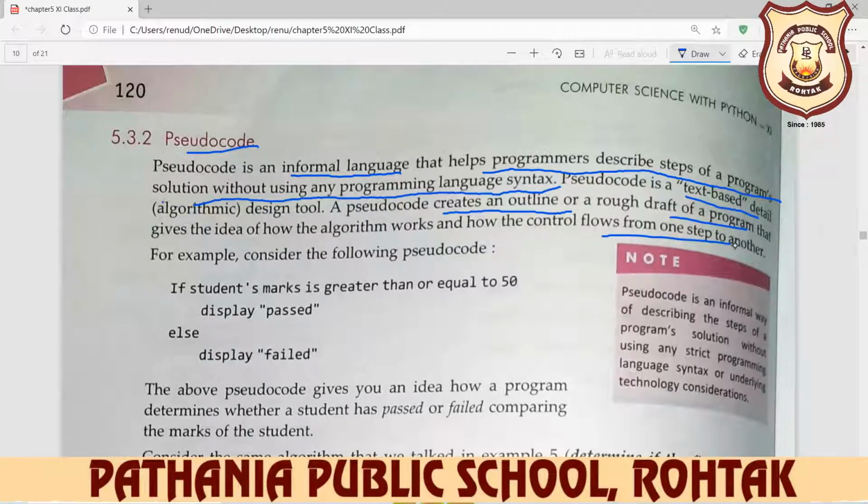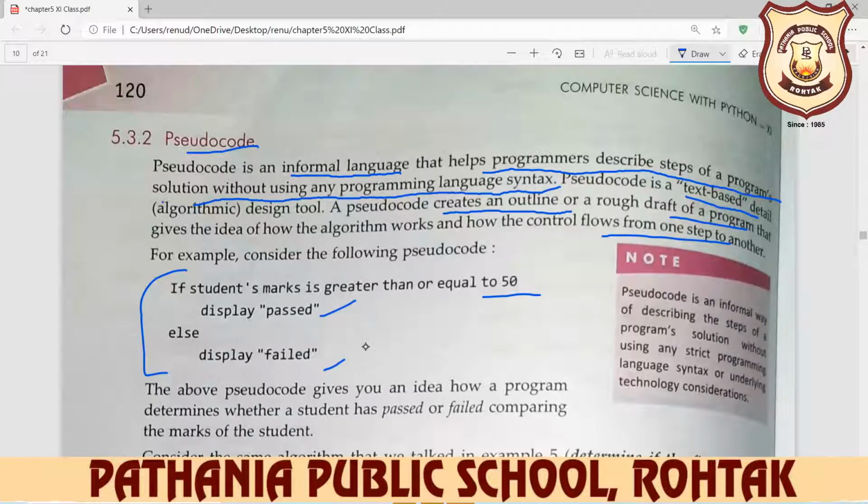For example, consider the following pseudocode here. You write down pseudocode in this way. If student marks is greater than or equal to 50, here you write down only the highlighted or main points of the program. So here we write: if student's marks is greater than or equal to 50, display passed, else display failed.